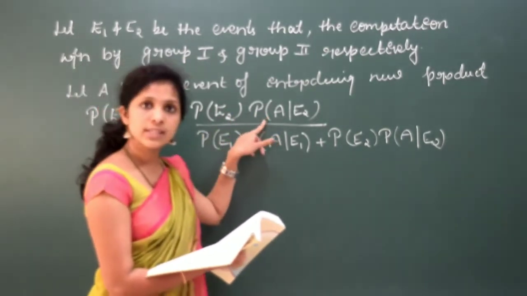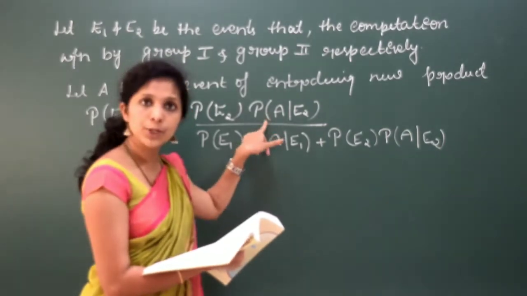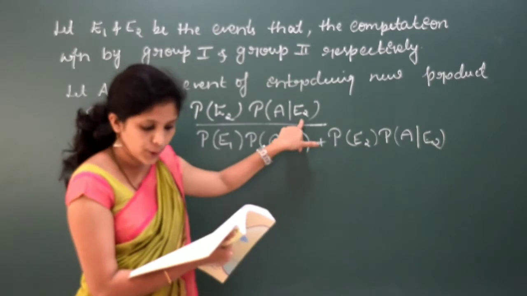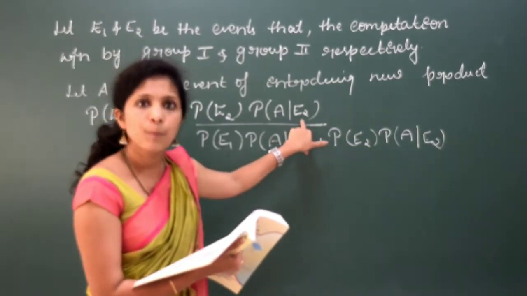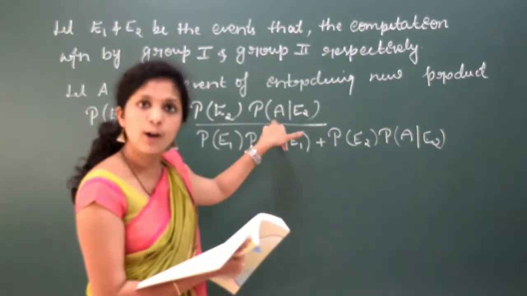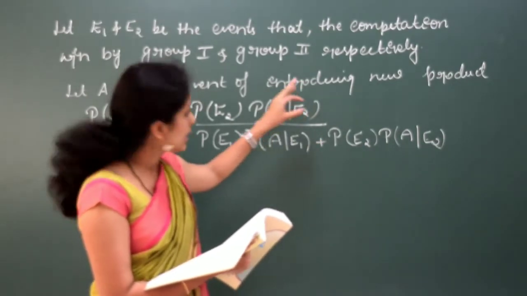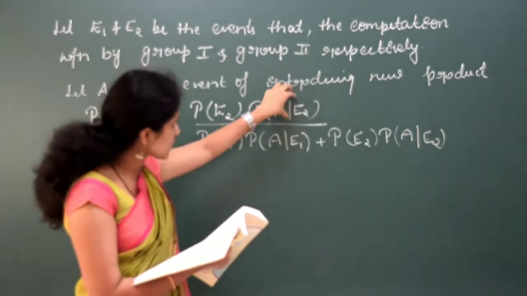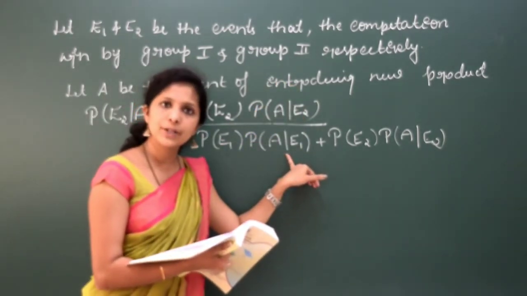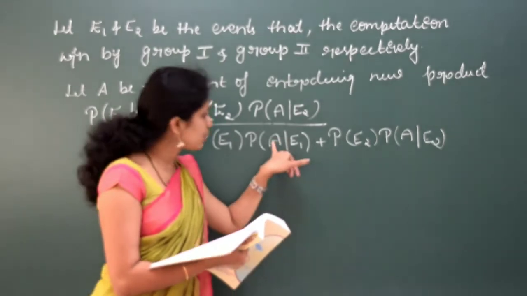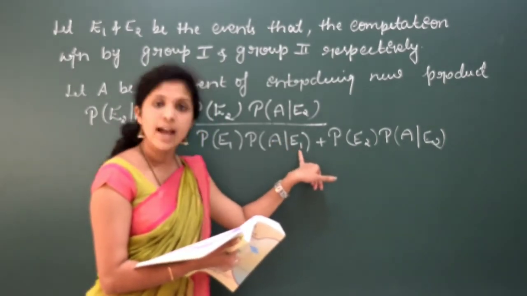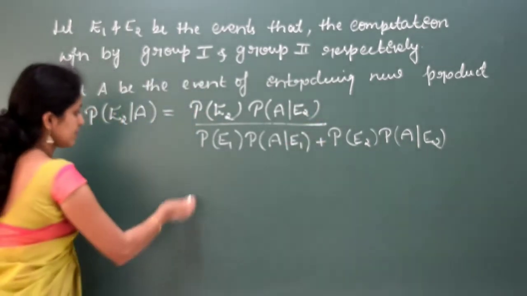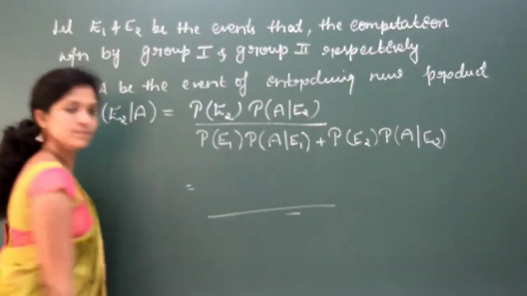Now probability of A by E2 is the probability that a new product is introduced by the second group, and it is given as 0.3. Probability of A by E1 is the probability that a new product is introduced by group 1, and it is given as 0.7. Substitute everything and simplify. Complete this problem. Next question.